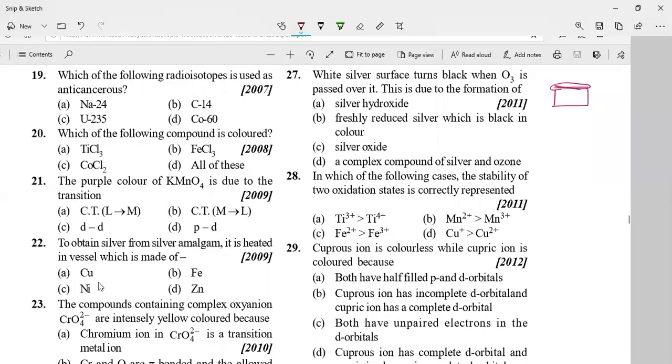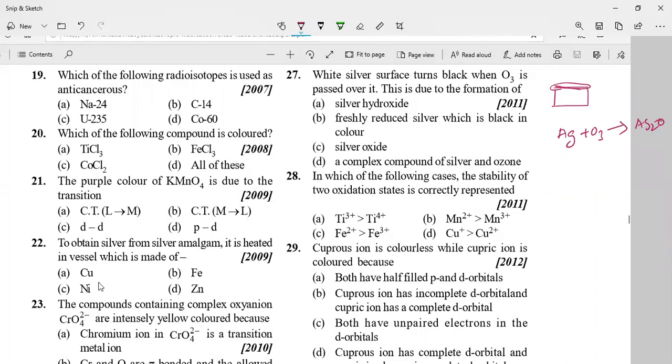Okay, this silver surface turns black when ozone is formed. This is due to the formation of freshly reduced silver, which is black in color. So there is a reaction between ozone and silver. When ozone is reacting with the silver, we are going to get silver oxide.